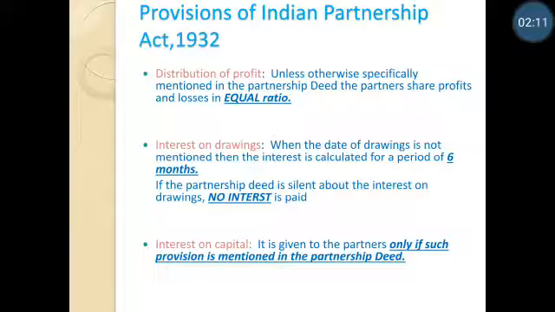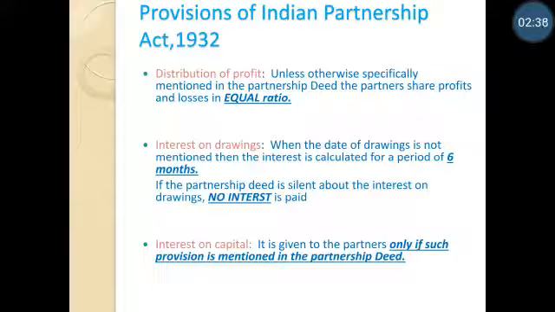Second is interest on drawings. When a partner withdraws a certain amount for personal use, it is called drawings. In that case, if the period of the drawings is not mentioned, the interest will be calculated for 6 months. If the partnership deed is silent about the interest on drawings, no interest is paid. That means interest on drawings should be mentioned in the partnership deed.